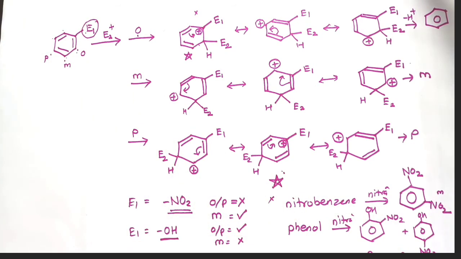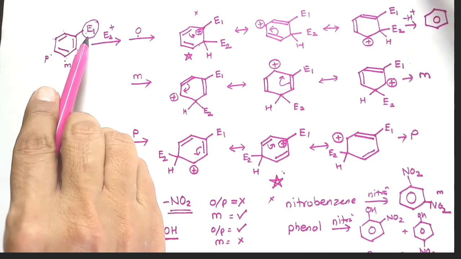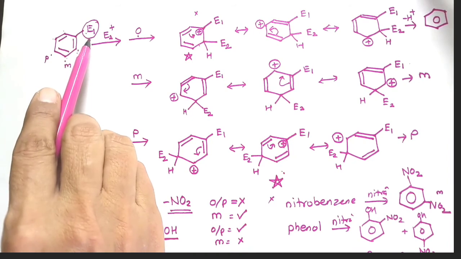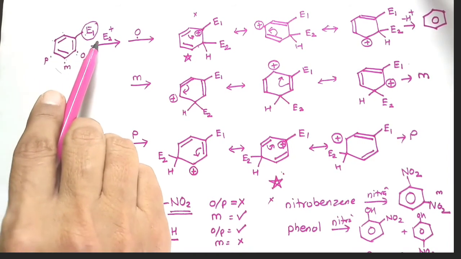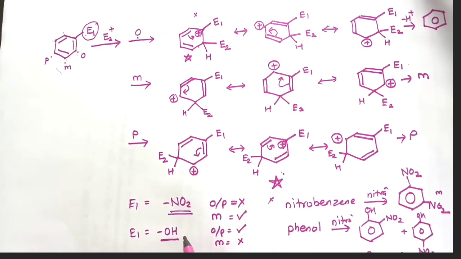So this is the way in which the nature of the first substituent decides the orientation of the second electrophile. If it is different, it gives different products.